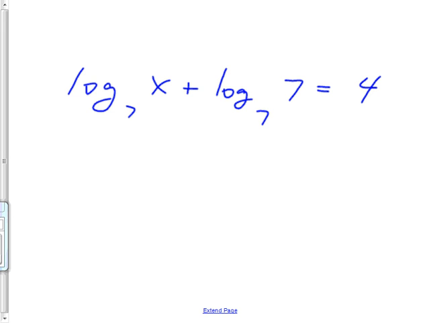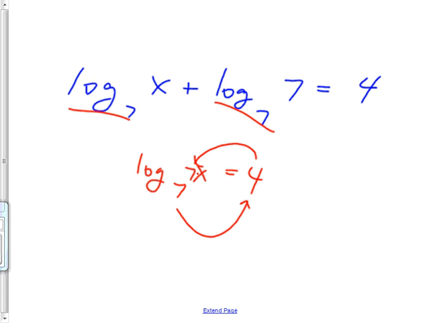All right. Now, I know some of you are going to do this one way, and some of you are going to do it another. The red way, just say these two are the same, so I can put them together. Log base 7 of x times 7 is 7x equals 4. And then you do a rewrite. 7 to the 4 equals 7x.